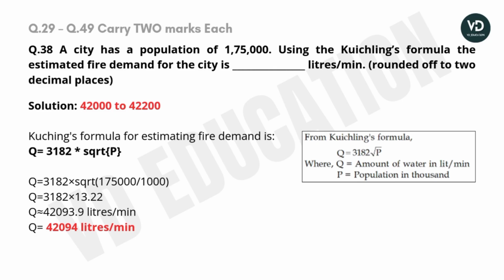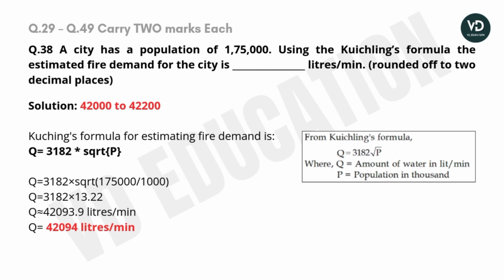In solution, we can see the Quisling formula for estimating fire demand is Q equal to 3182 into square root of P, where P is the population in thousands. In the given data, the population provided is 1,75,000.